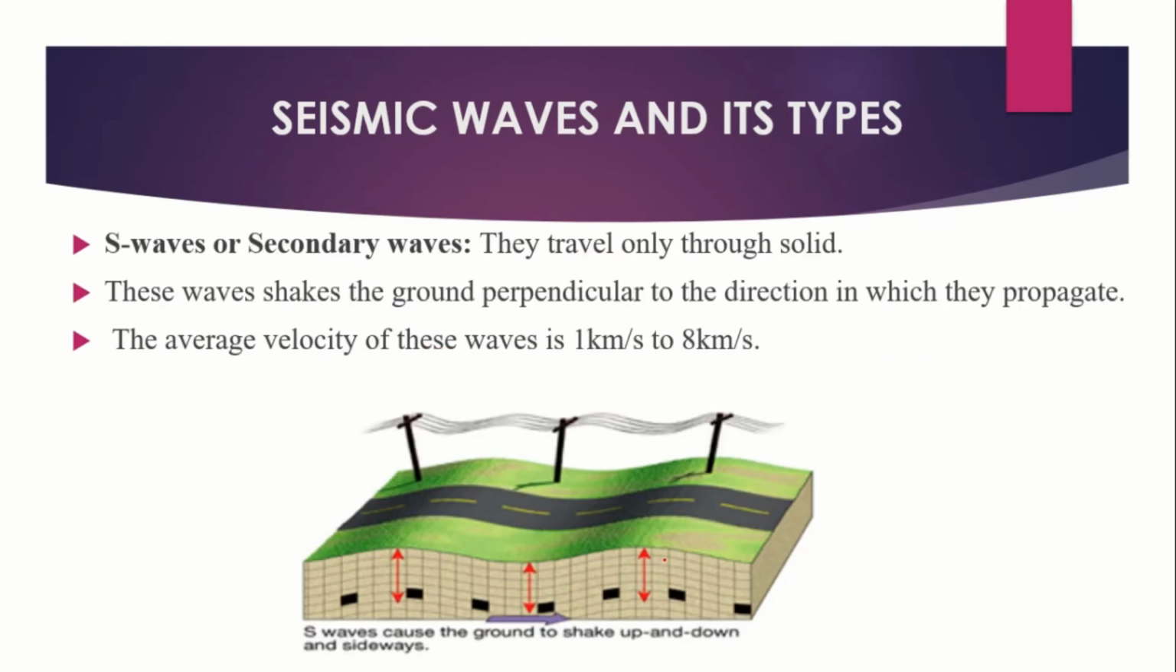Next are the secondary or S waves. These waves travel only through solids. This transverse wave shakes the ground perpendicular to the direction in which it propagates. The average velocity of these waves is 1 km per second to 8 km per second. In this picture, S waves cause the ground to shake up and down and sideways.